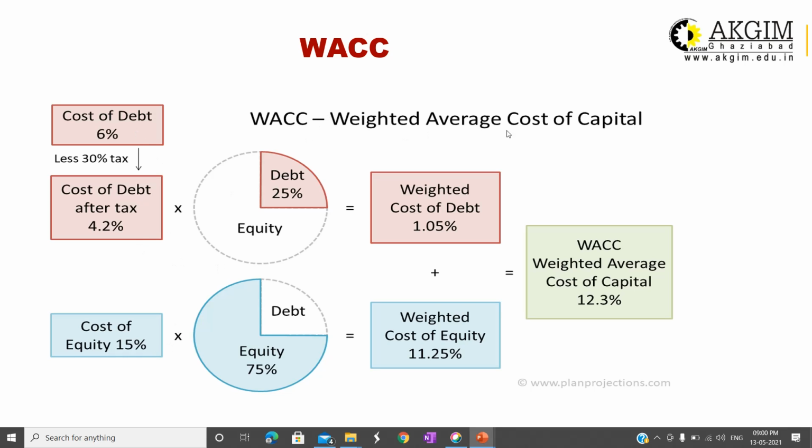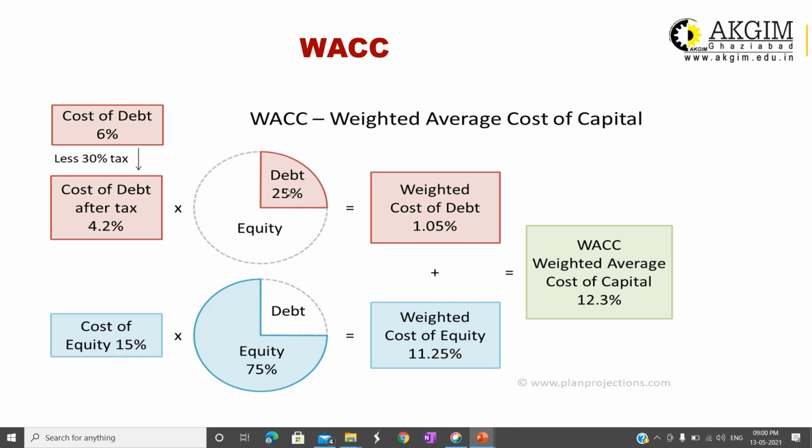Then how to calculate the weighted average? The weight is given: the company is using 25% debt and the rest is equity. The rest means 75%, right? Total is 100% and there are only two sources, debt and equity, with a proportion of 25% debt and 75% equity.